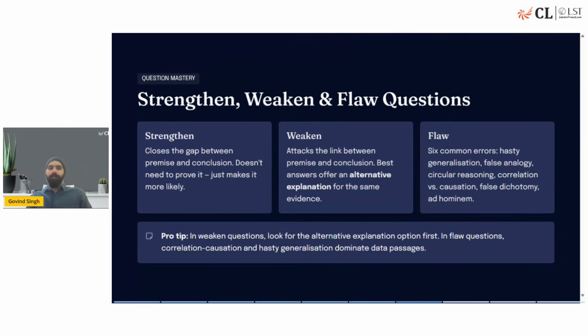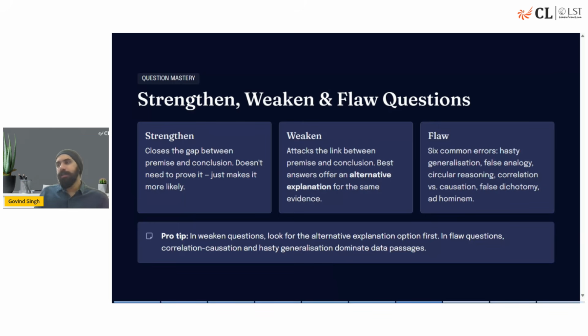Similarly, in strengthening, weakening, and flaw questions, you try to close the gap between the premise and conclusion. You don't have to 100% strengthen something or 100% destroy or weaken something. Even slightly weakening or slightly strengthening can also do the job. You just have to ensure that in strengthening questions, it makes the argument or the conclusion more likely, and vice versa for the weakening questions.